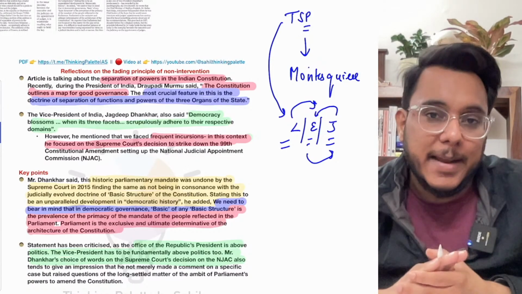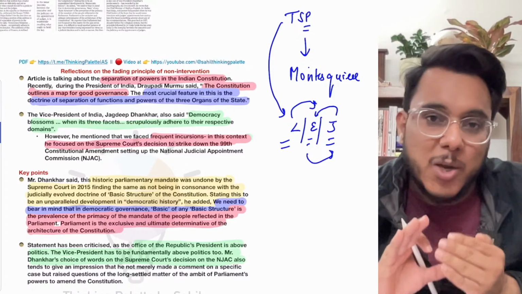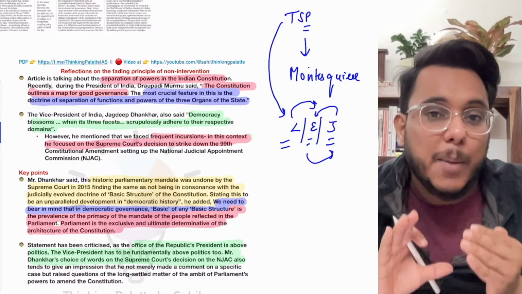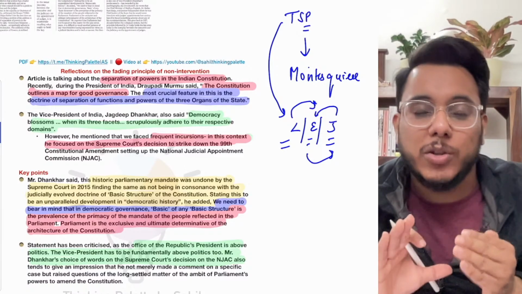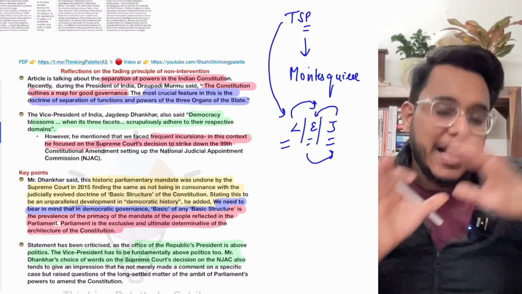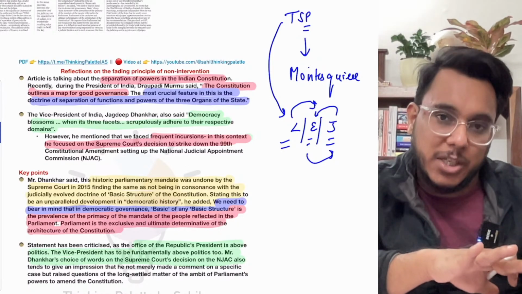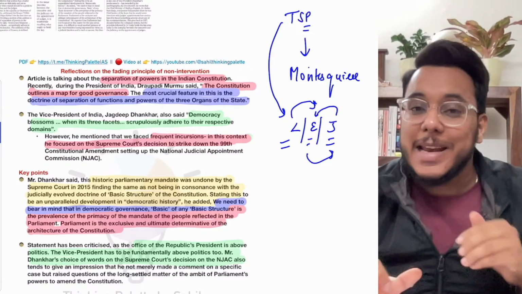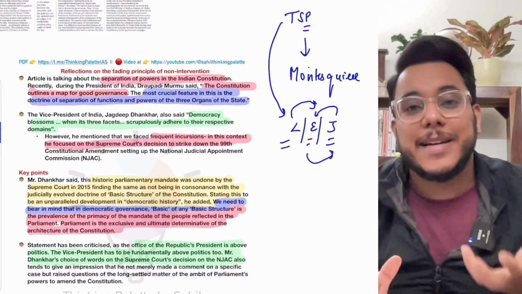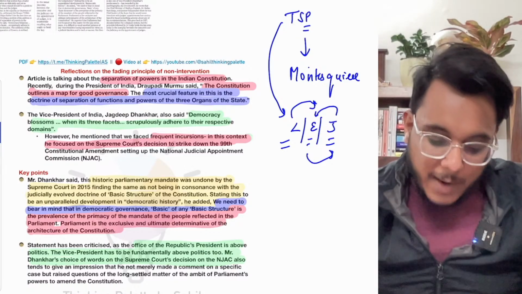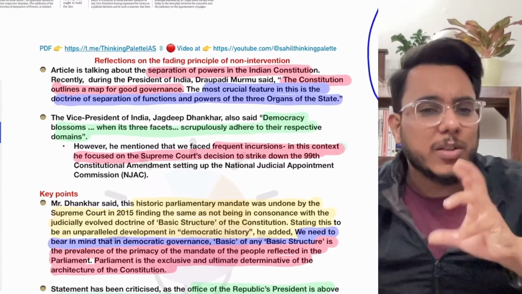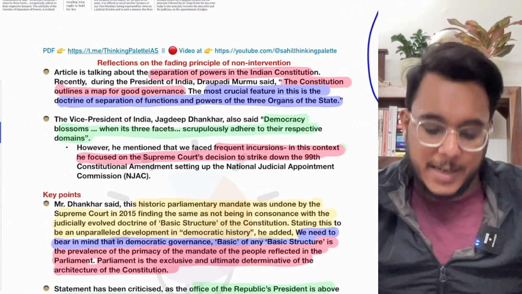When we talk about India, in India we follow the theory of separation of powers, but we don't follow watertight compartmentalization. At times, judiciary has intervened into the domain of legislature or executive. Now, that interference sometimes has been appreciated, sometimes it has been criticized also. It depends on the context in which the judiciary has interfered.